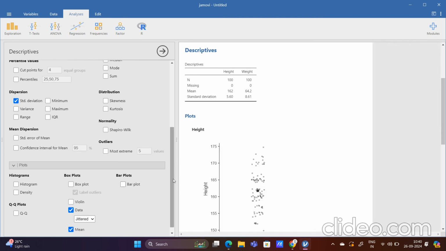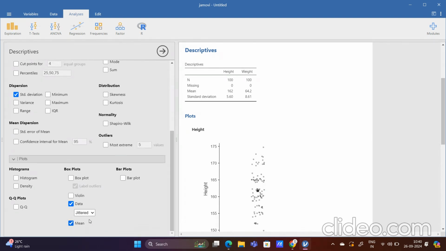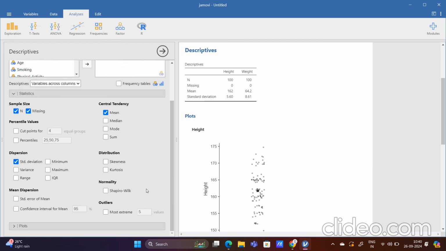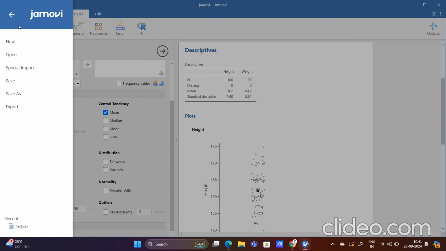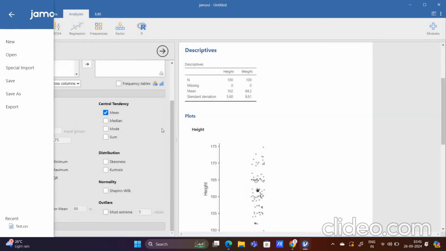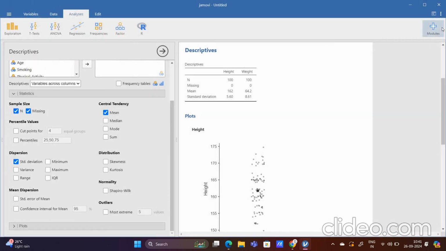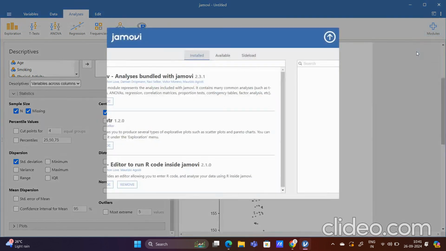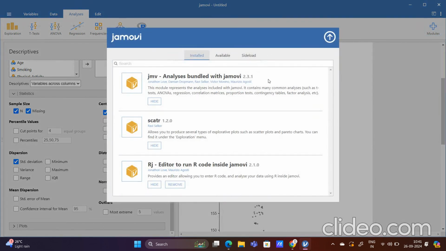Scatter plot will not come by default, probably we have to download it. I feel we have to go to the modules and manage installed, and scatter, I have to use it.